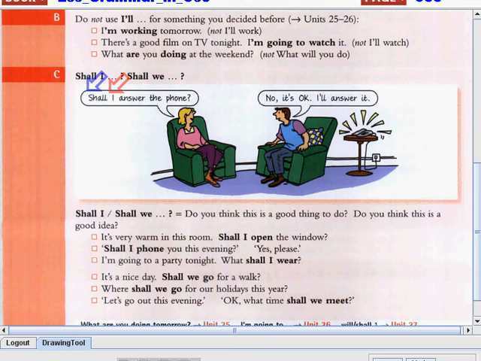Like in this example, shall I answer the phone? No, it's okay. I'll answer it. We have the first person I in here, so we use shall. The reply is a kind of offering. That's why we use will: I will answer it.